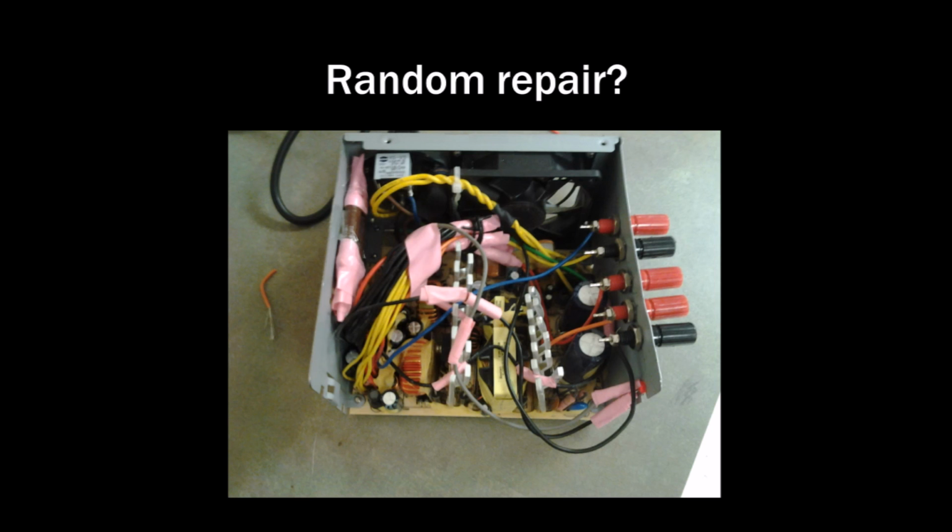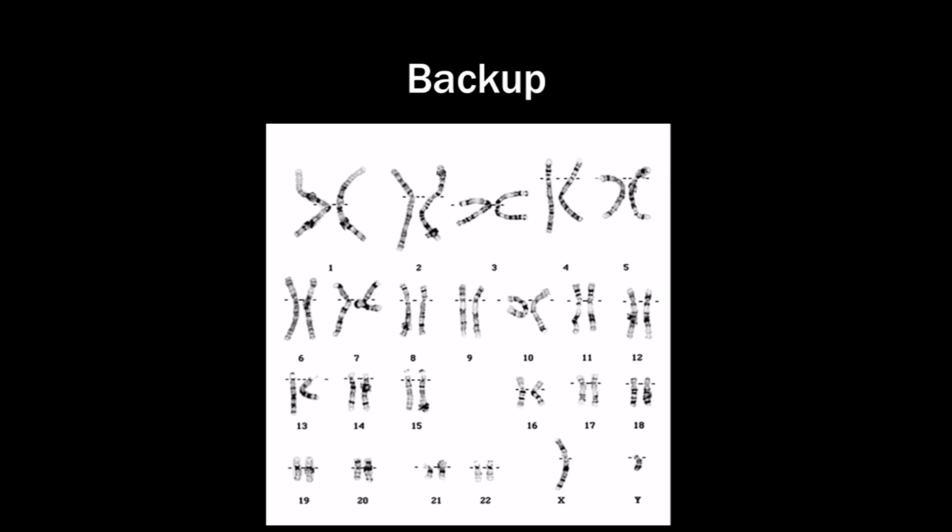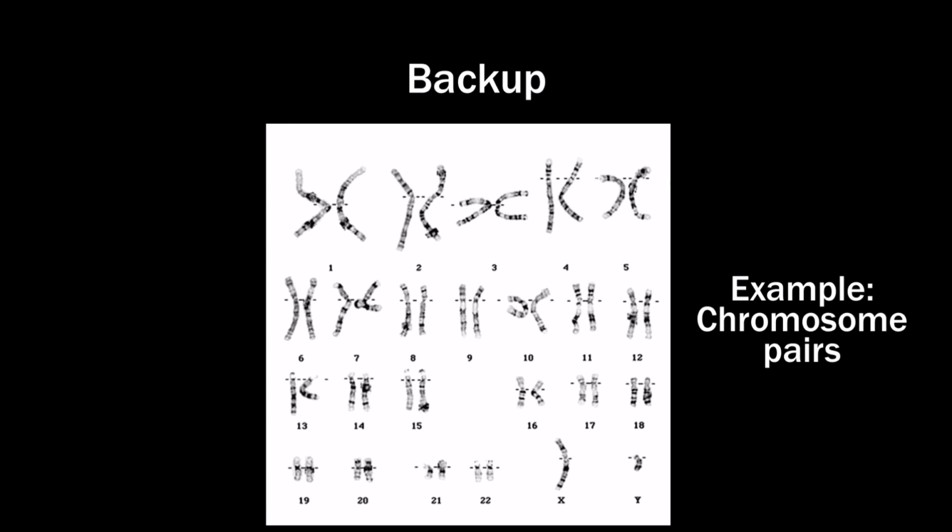There are also a lot of backup systems in DNA. For example, chromosomes come in pairs, and every chromosome contains the information twice anyway, because the nucleotides come in base pairs. So every piece of genetic information exists 4 times in your body. And this is just one example of backup systems.